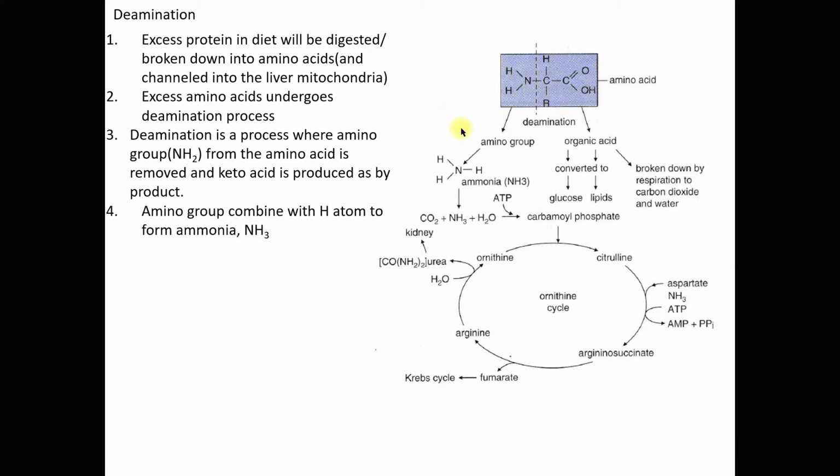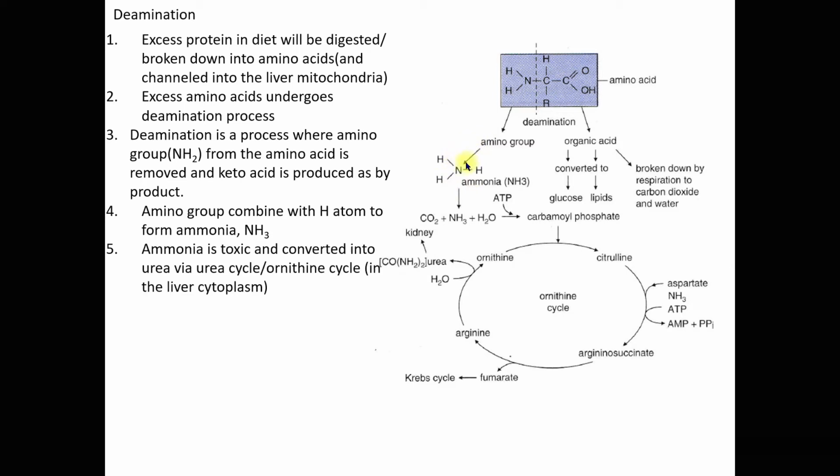Now what happens to the amino group that was removed from the amino acid? The amino group will combine with a hydrogen atom to form ammonia. Initially this was the amino group which combined with the hydrogen atom to form ammonia.